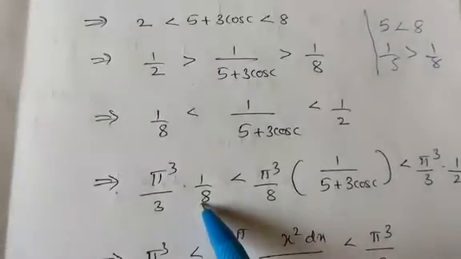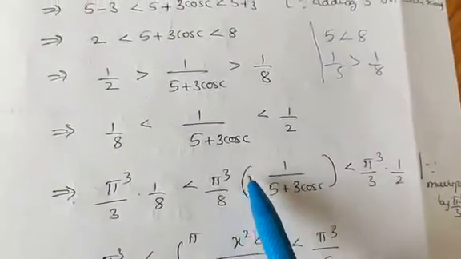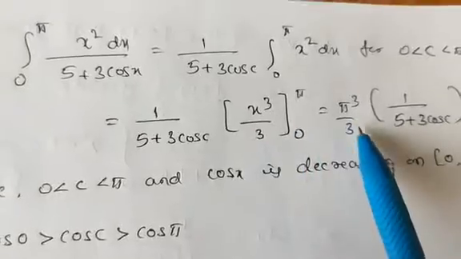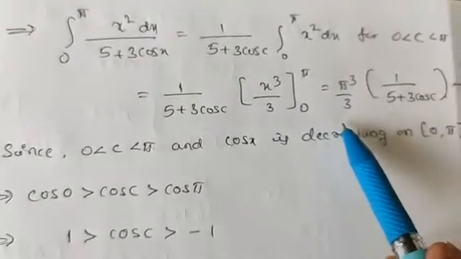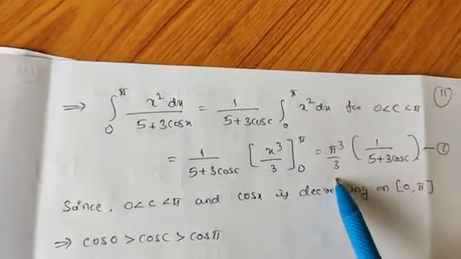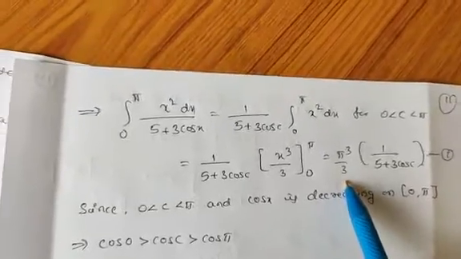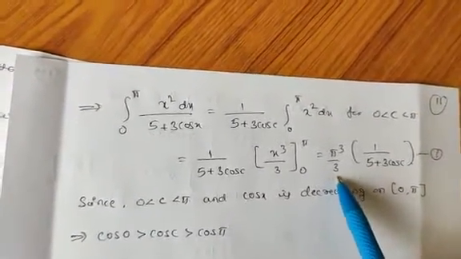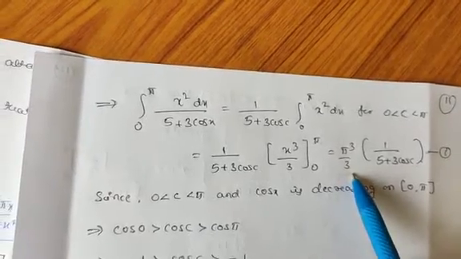Multiplying each term by pi cube by 3, because we want pi cube divided by 3, not 8. There is some confusion here; it should be 3, and only then will we get the solution.